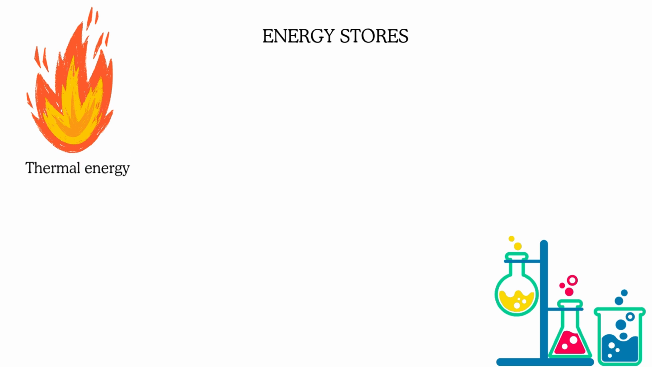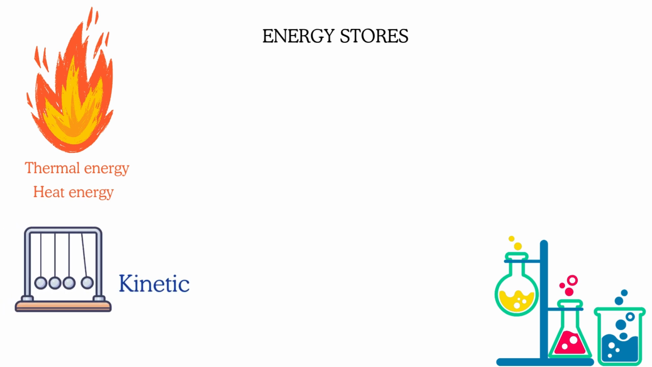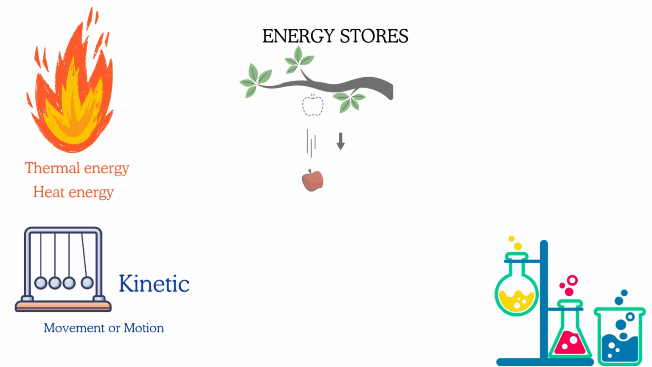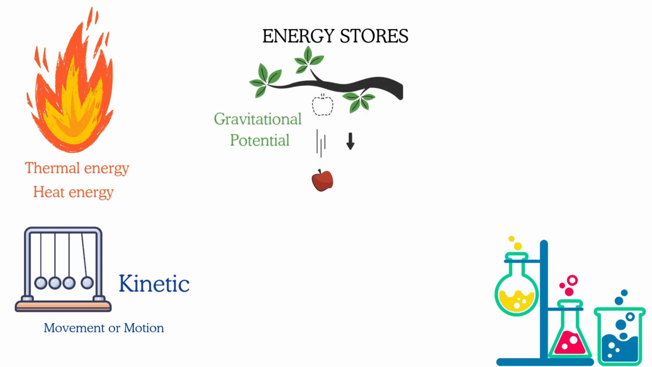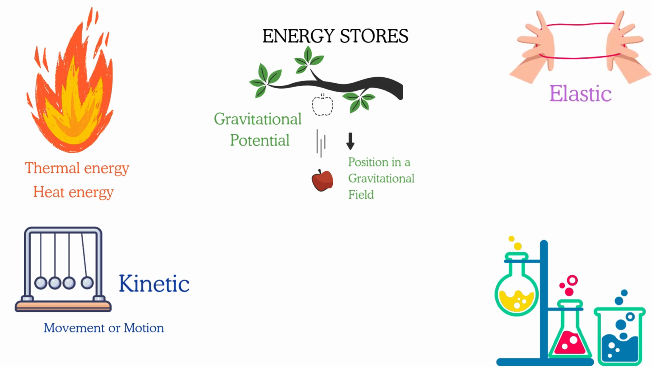So first of all, there is thermal energy, or the heat energy that's trapped within an object, and that's related to the temperature of the object. There's also kinetic energy, which is to do with the movement or motion of an object. There's gravitational potential energy, which is an energy that an object has because of its position in a gravitational field. Then you've also got elastic energy, so that's the energy that's held in stretched springs.